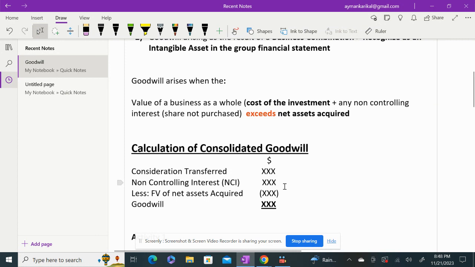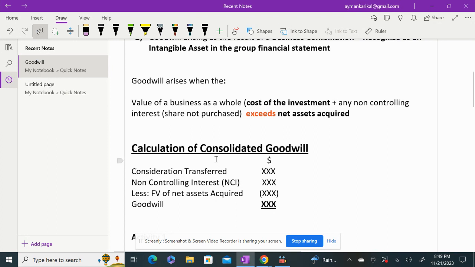Again, there are different valuations which you may be asked to use for non-controlling interest. So you have non-controlling interest as a proportionate share of the net assets, or you may be asked to calculate non-controlling interest based on its fair value. Again, that will be given in the question.